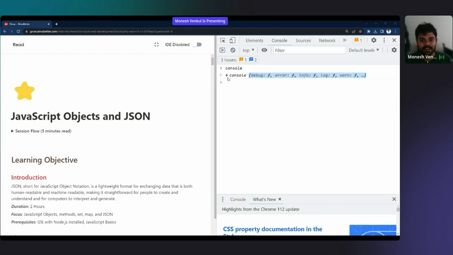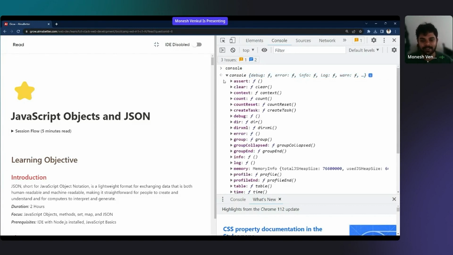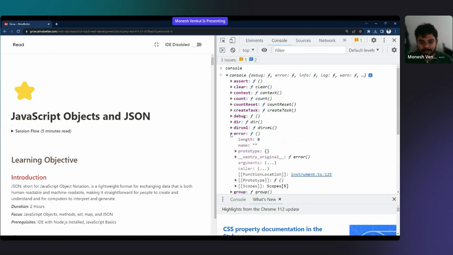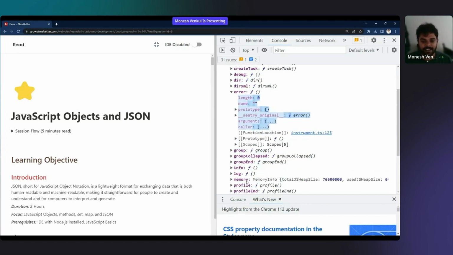In the console, you see there are a lot of sub options, subgroups like assert, clear, context, count. In console, there are again subparts. Now, let me pick something. Let's say error. Your error is also an object. Again, let's pick something.